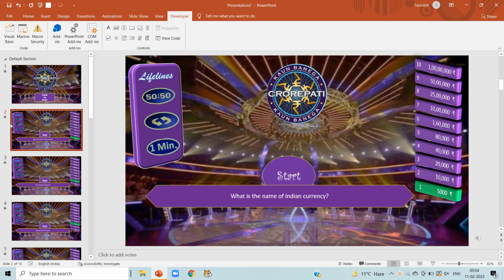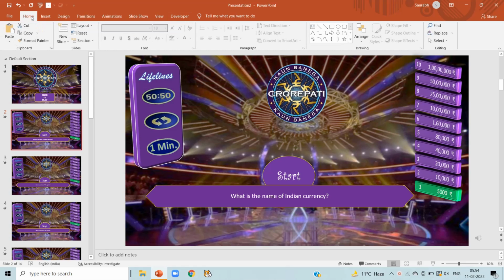Now we are going to connect all the options with the respective macros. For that, click on Home, click on Select in the right side, click on Selection pane.